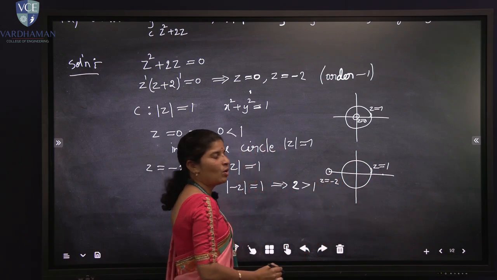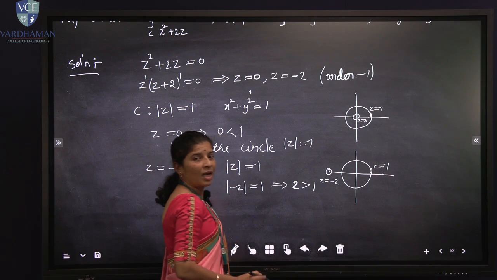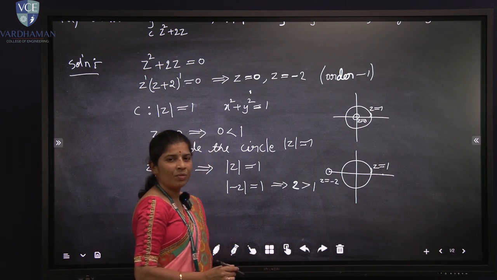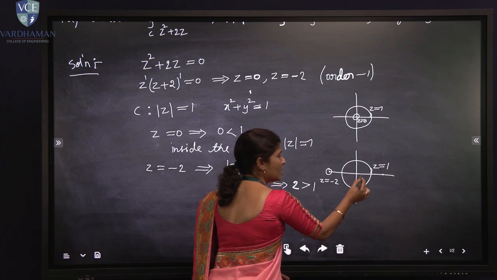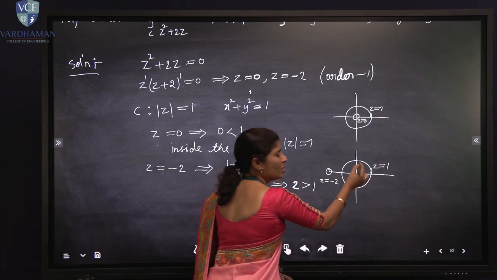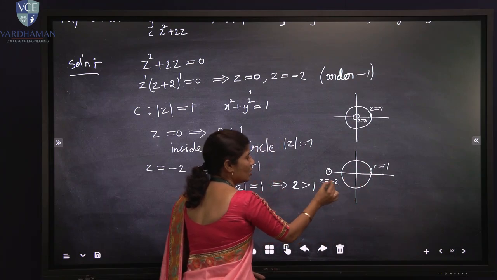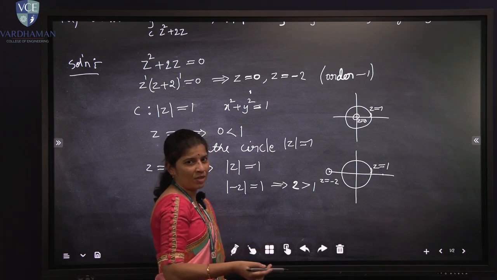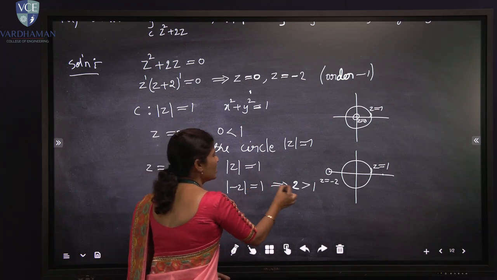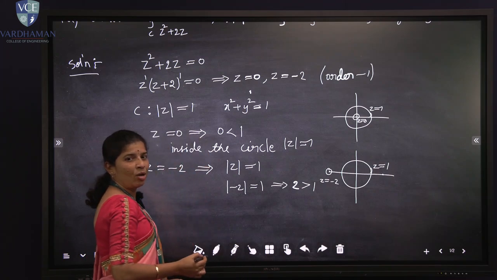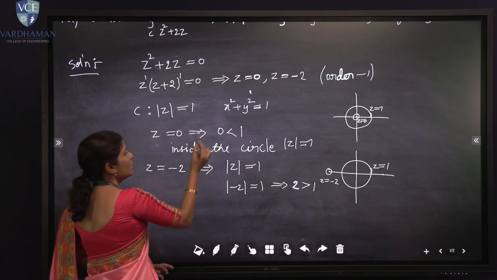It is clear from the graph that the z is equal to minus 2 singularity is outside of the circle, and we know the Cauchy integral formula only applies where the singularities are inside the given closed curve, or on the closed curve. Here z is equal to minus 2 is outside of the given circle. That's why we will not apply the Cauchy integral formula for the second singularity. We apply it only for the singularity z is equal to 0.